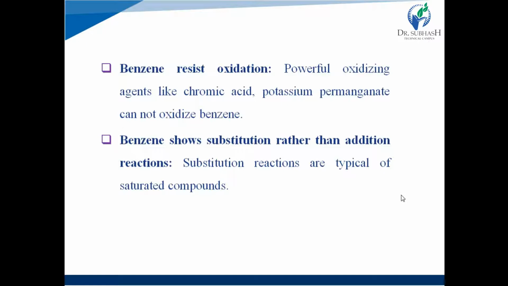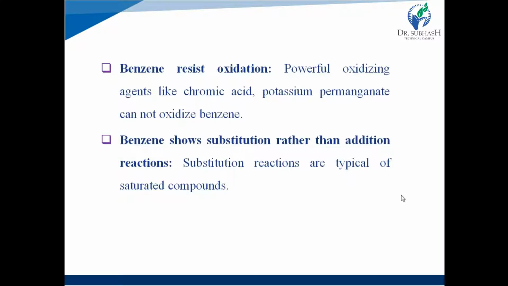Then, benzene shows substitution rather than addition reactions. Again, same point: if any compound has a double or triple bond, that is a pi bond, then it easily undergoes addition reaction.